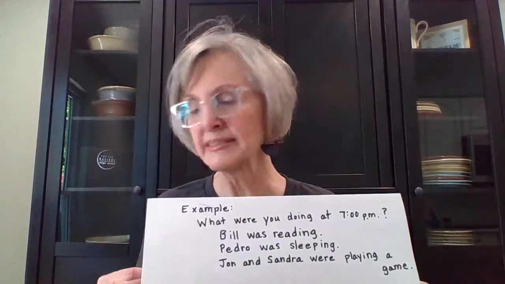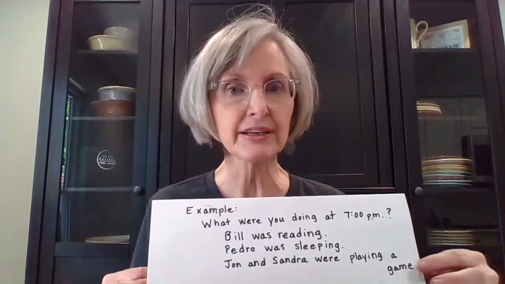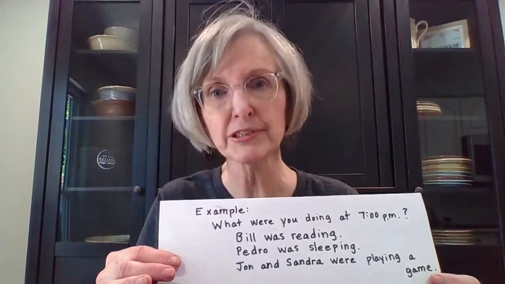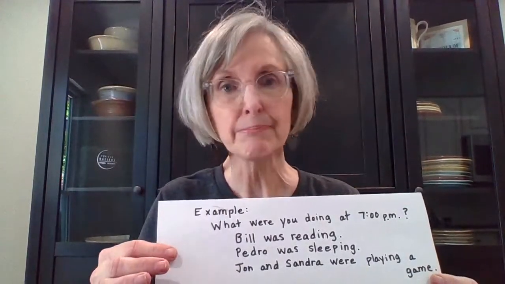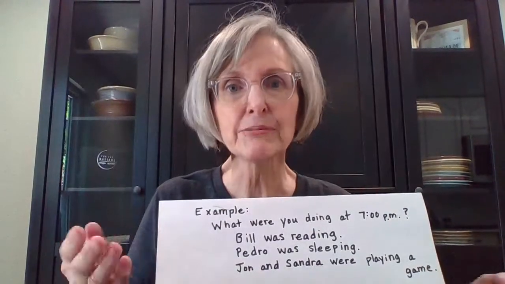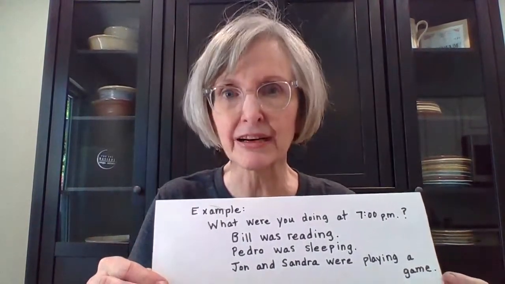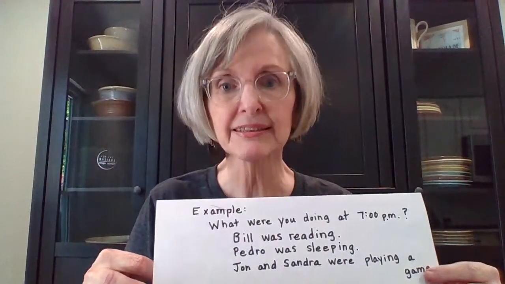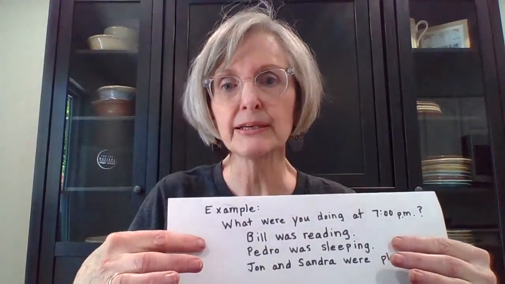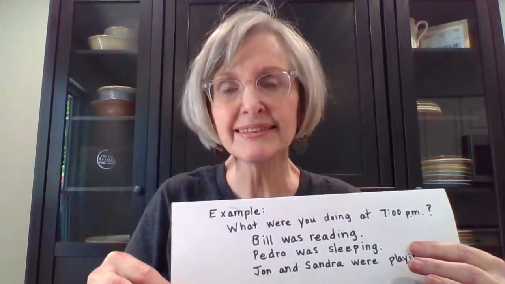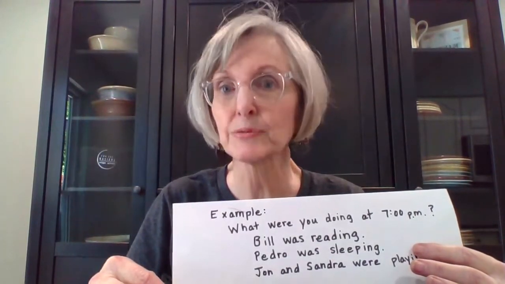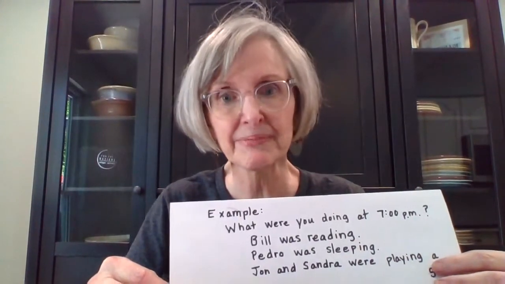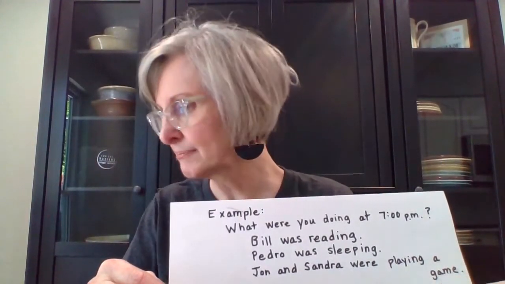So when we look at that picture, we see Bill. And so these are the answers in that format. So you look at Bill, he's sitting in that comfortable chair with his feet up. We can say Bill was reading. Now I could make it longer. I could say Bill was reading at 7 o'clock, or I can just say Bill was reading. So I have the subject, Bill, right? So Bill, right here, Bill was reading. So reading is read plus ing. Was is our to be verb. Bill was reading.